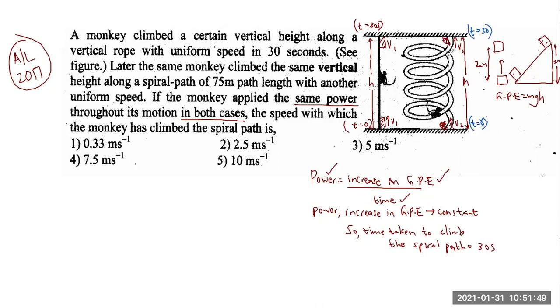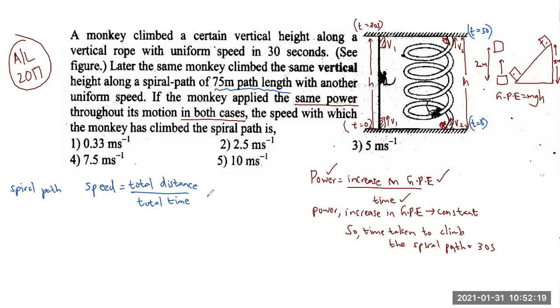Okay, so the monkey takes 30 seconds to move a total distance of 75 meters. They are asking for the speed, not the velocity. So what is the equation for speed? Speed is equal to total distance over total time. I'm talking about the spiral path, total time. You are applying the equation for the spiral path.